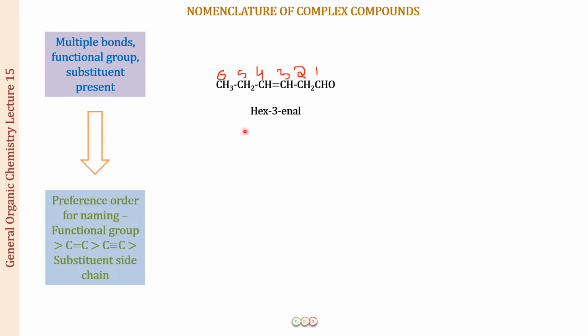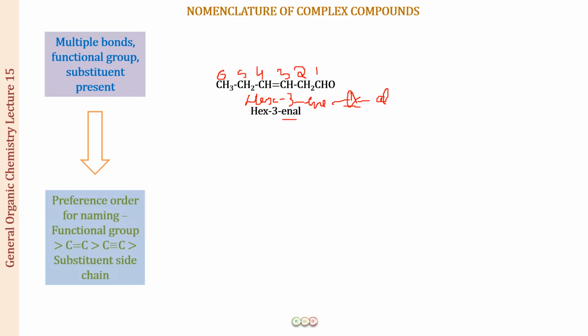Now here what you have to remember is that if I write it this way, hex is the word root, then the double bond position 3, then we write ene, then 1 for the aldehyde, and then the al. First of all, whenever the functional group is at position number 1, we can omit this, so we have omitted it in the final name, right?